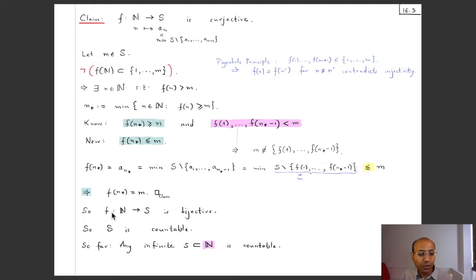Now we had already shown that this map is injective. Since this map is surjective and injective, it is bijective, and this shows that S is countable. So far what we have got is that if you started with the set of natural numbers and you took any infinite subset of that, then that infinite subset is countable. But the claim was about any countable set, not just the set of natural numbers. So now let us handle that case.